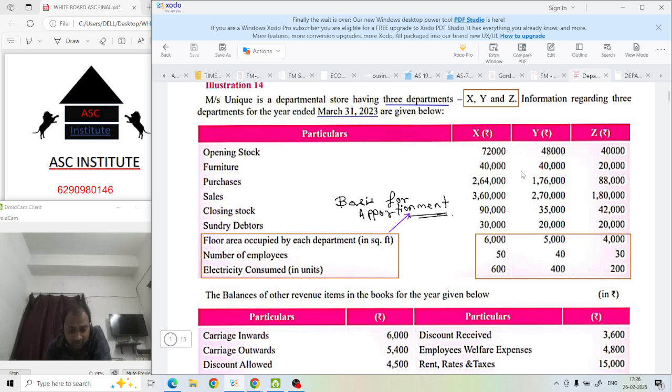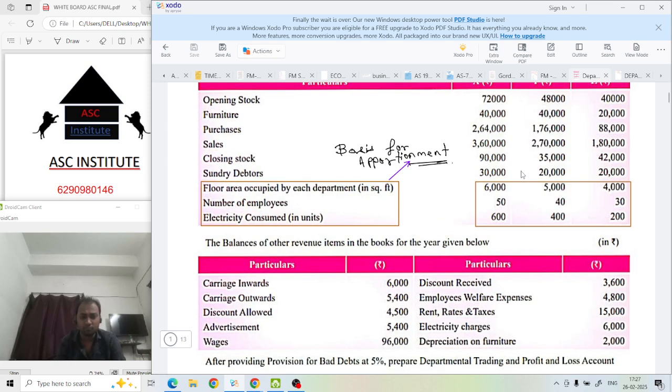Now extra information is also given: floor area occupied by each department in square feet, number of employees, and electricity consumed in units. 600 is not rupees, it is in units, so 600 units have been consumed. 400 units have been consumed by one department, and Z department has consumed 200 units. Got it?